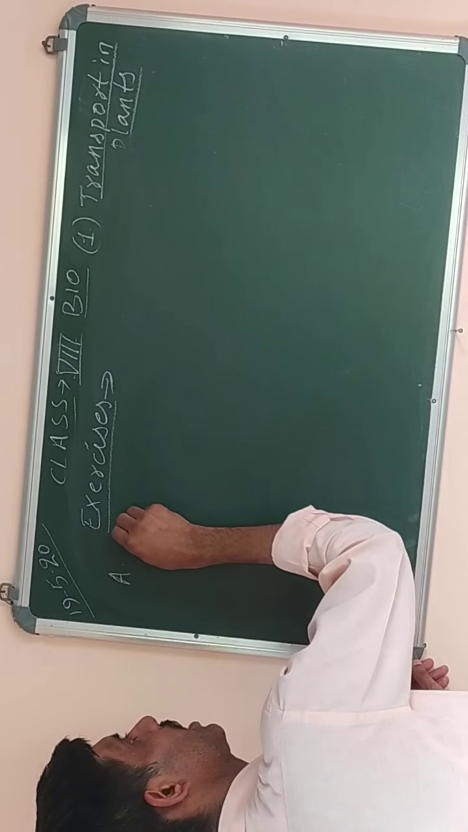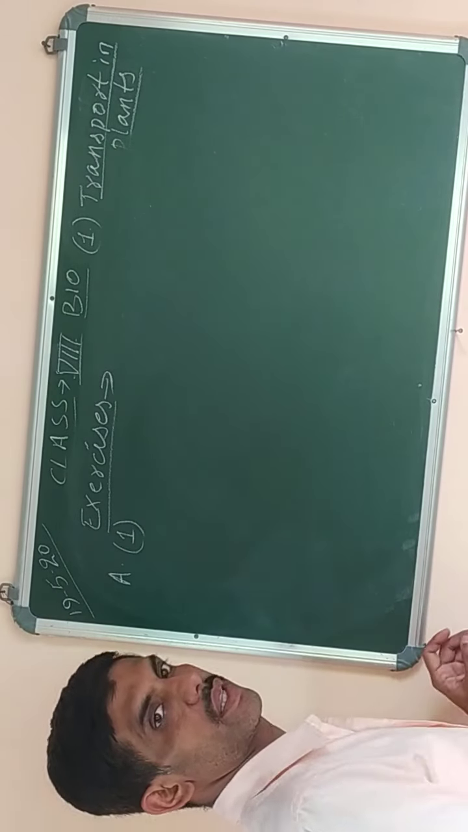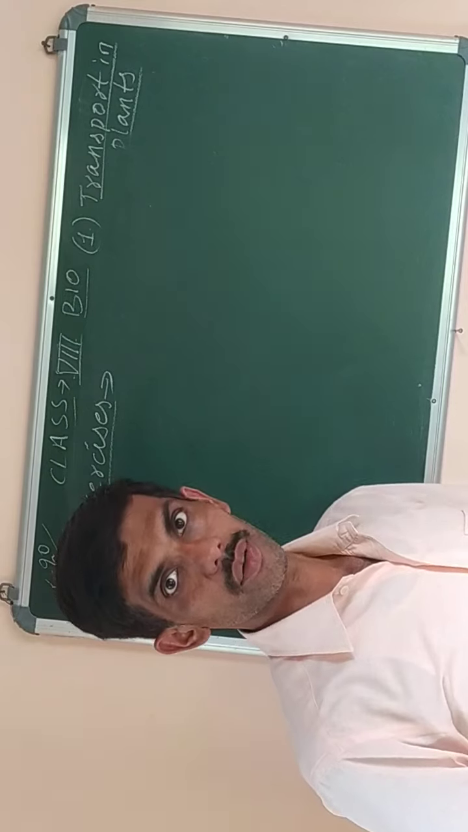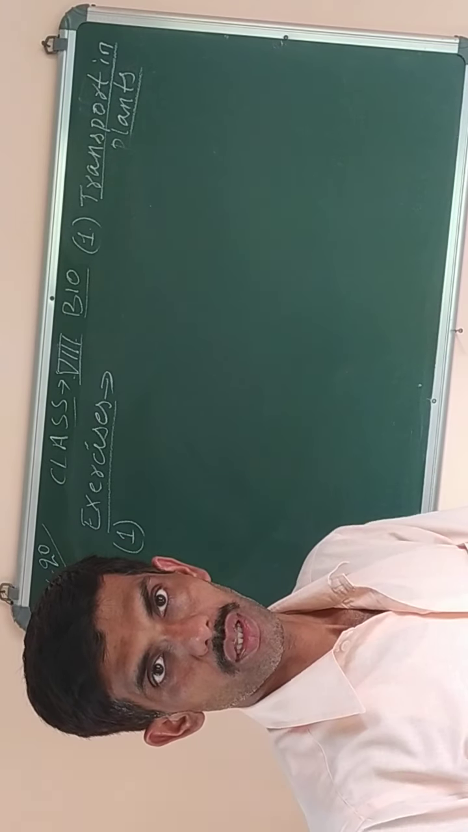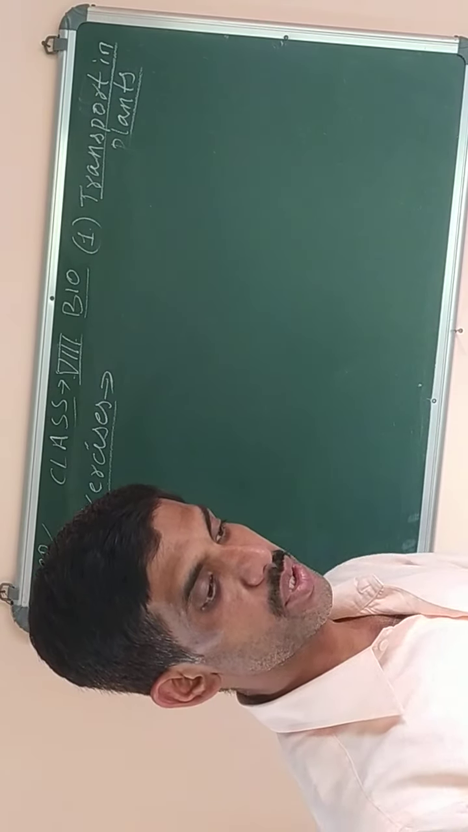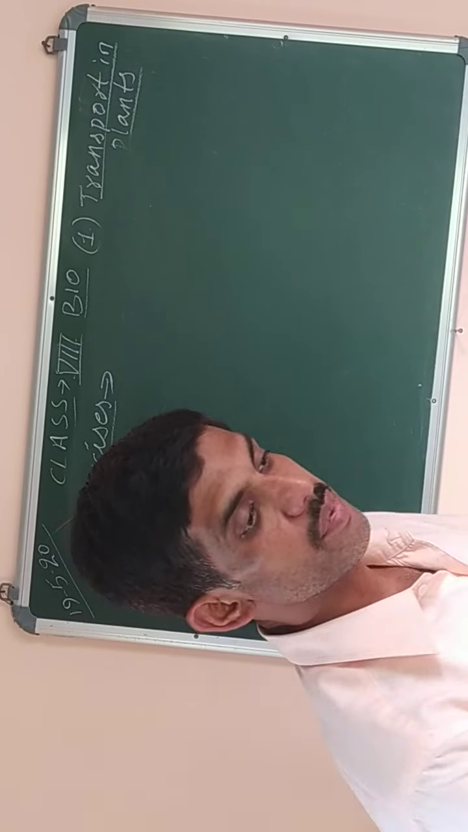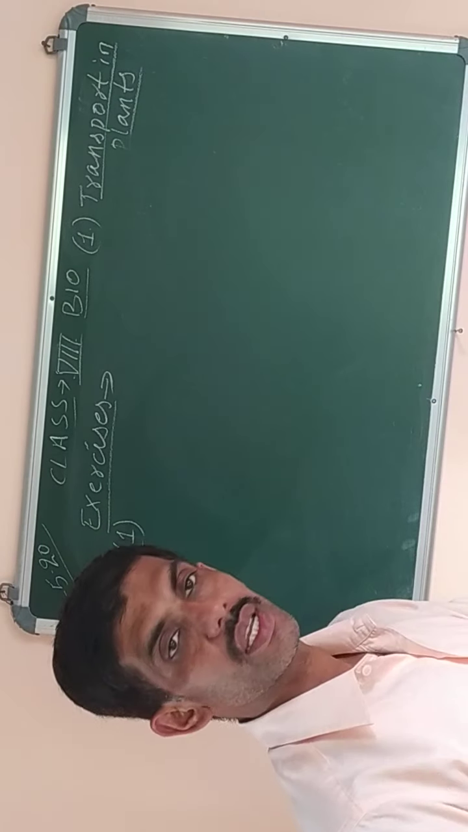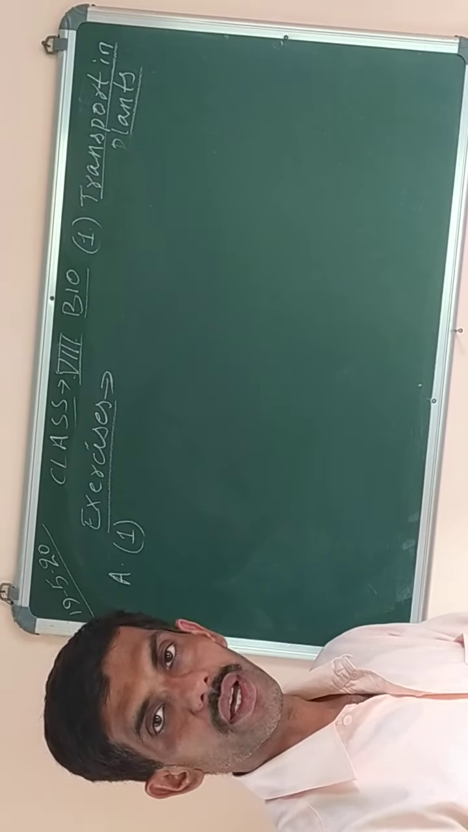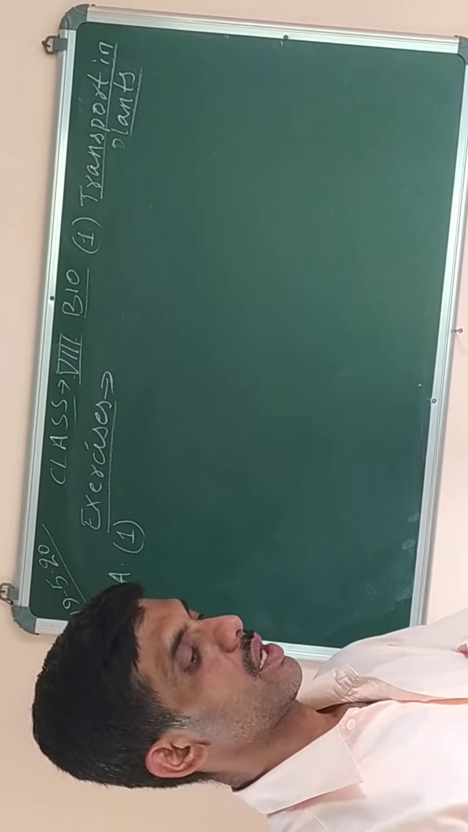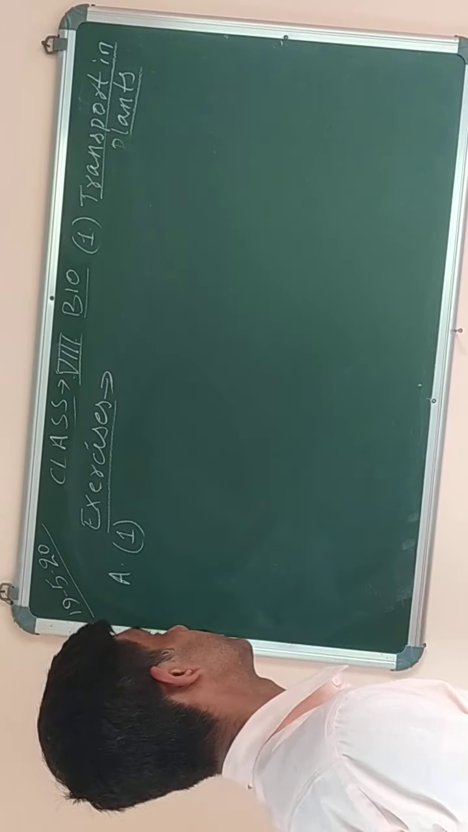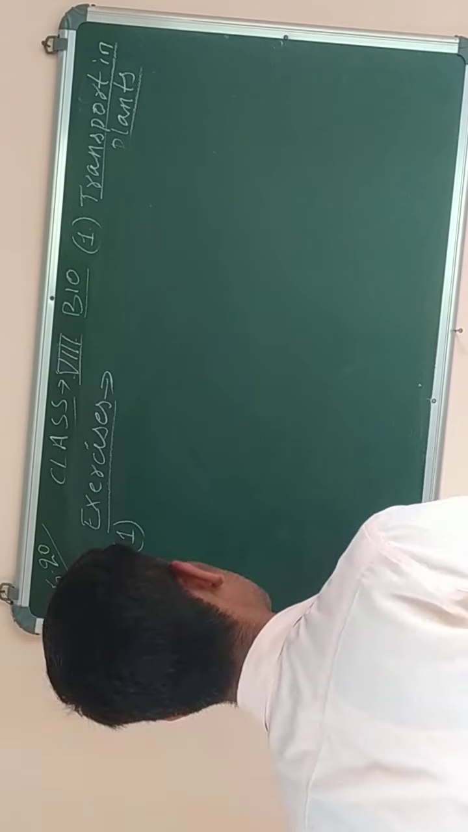Question number A, first one. The question is already there, I've already clicked the picture of these questions. Now you have to simply write the answer. The first question is the outermost single layer of cells of the root. What is it called? It is known as epidermal cell. So number 1 answer is epidermal cell.